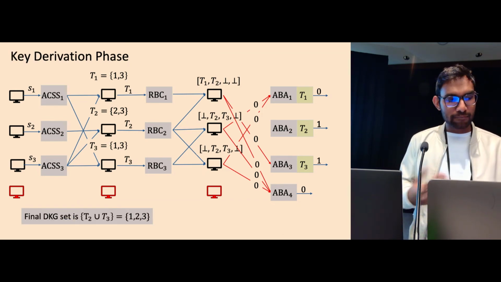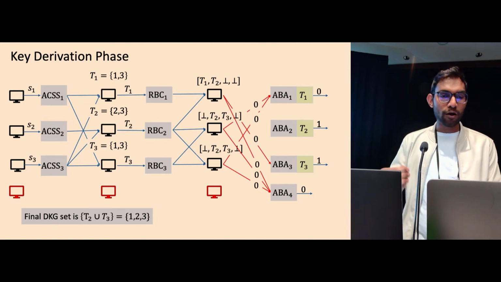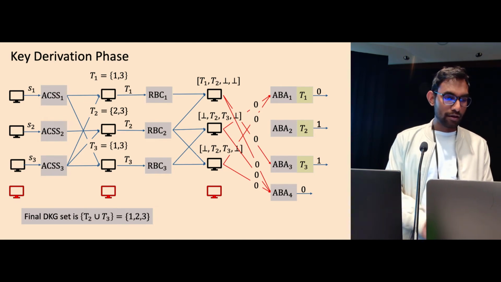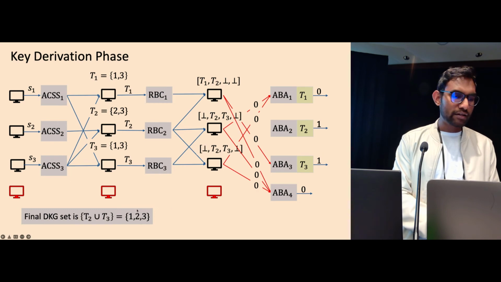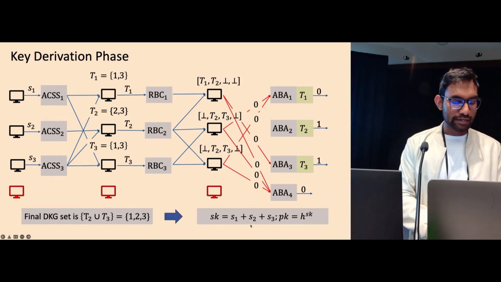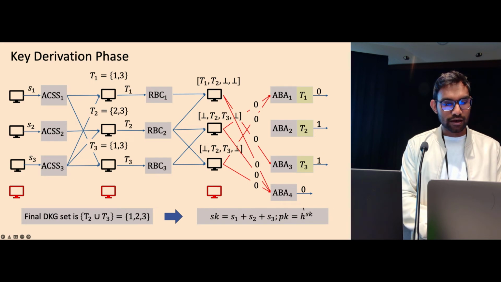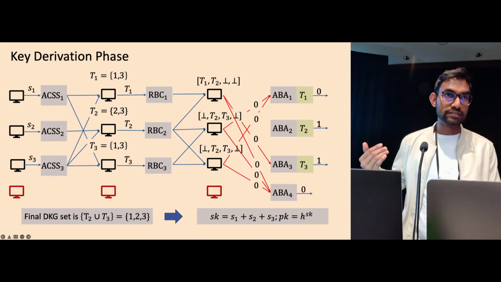And finally, we have this key derivation phase where we looked at all the ABAs that terminated with 1 and just take the union or any deterministic function of their key sets and then derive the secret key. Here, the union set is 1 to 3, so the secret key is S1 plus S2 plus S3, and the public key is H raised to the secret key.